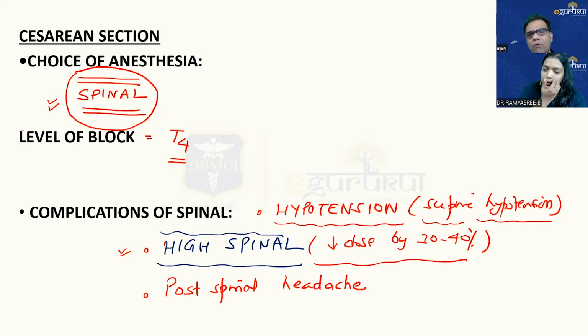In spinal, we are using a 25 gauge or 26 gauge needle. The incidence of post-spinal headache with a 25 gauge needle is 2 to 3%. I'm talking of the normal population. In the pregnant population with the same needle, the incidence goes from 2 to 3% to 5 to 6%. We do see post-spinal headache patients actually. So definitely post-spinal headache will be more with spinal. So epidural is better in terms of not having the side effect of post-spinal headache. Yes, that way you can say.